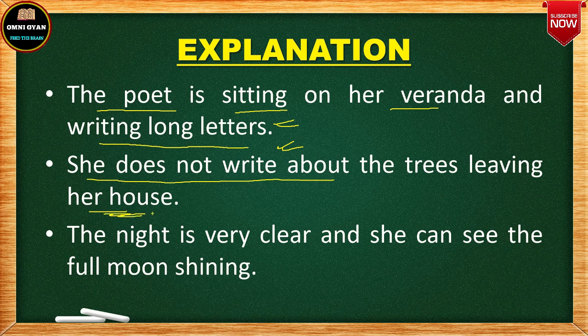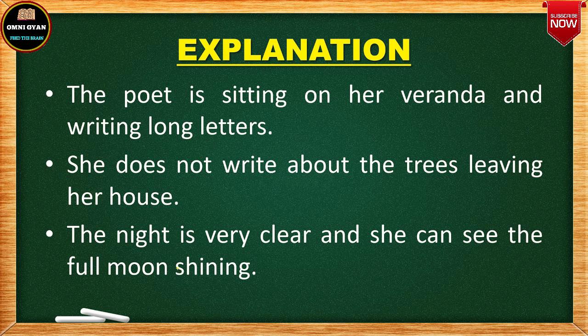She makes sure that she does not mention anything about the trees running away, anything about the trees leaving her house. Then the poet goes on to say that the night is very clear and she can see the full moon shining. So outside, the moon is shining very brightly. It is a full moon, and that is why the night is very clear, and she can actually see the full moon shining.